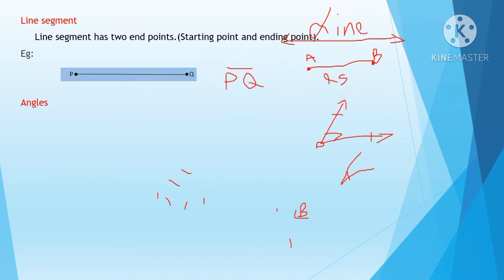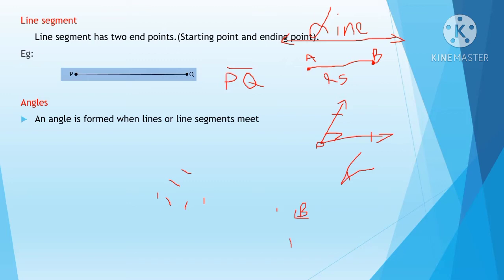The next definition is angles. I think angles you all know, you studied them in smaller classes, right? You know how to draw an angle and how to measure an angle with a protractor. So what is an angle? An angle is formed when lines or line segments meet. We can draw a line like this. So this is one angle, right?